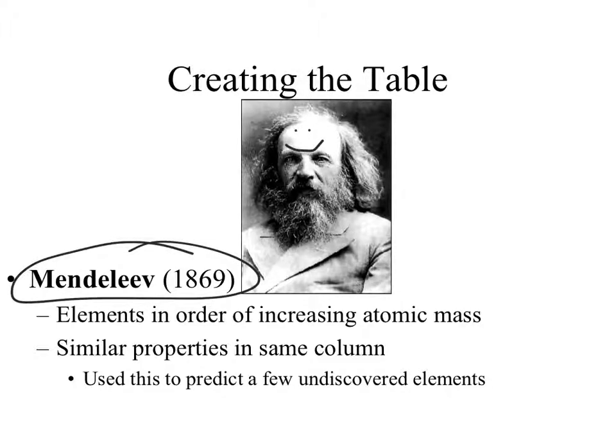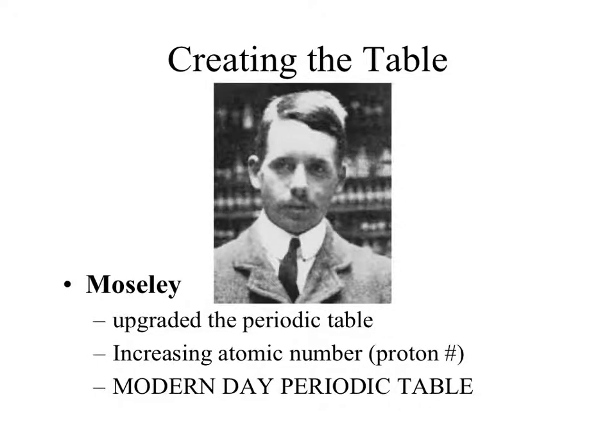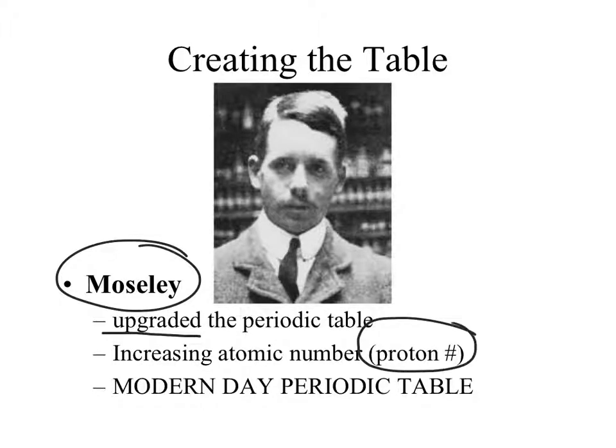All right, let's move on and get a little upgrade in history. Once we figured out about protons, enter Moseley. Moseley took Mendeleev's periodic table but upgraded it just slightly. He put everything in order by proton number. Still, most of the elements are in order by average atomic mass, but a few are slightly out of order by mass, and we put them in order by proton number.